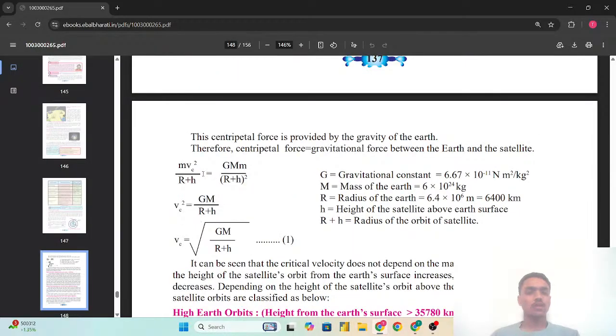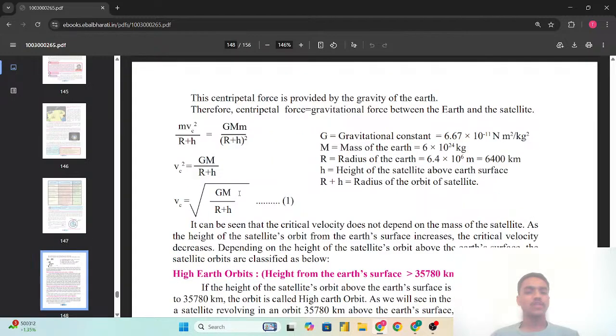So here vc square, the formula for critical velocity, is GM upon r plus h. Here the universal gravitational constant G value is 6.67 into 10 raised to minus 11 newton meter square per kg square. M is the mass of the Earth, which is 6 into 10 raised to 24 kg. R is the radius of the Earth, that is 6.4 into 10 raised to 6 meter, which is equal to 6400 kilometer. H is the height of the satellite above the Earth's surface. R plus h is equal to the radius of the orbit of the satellite.